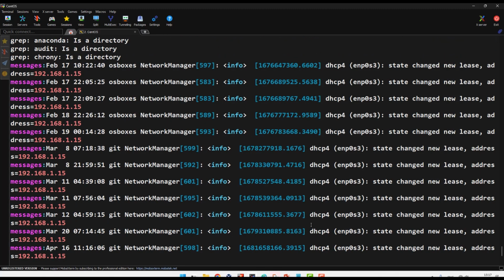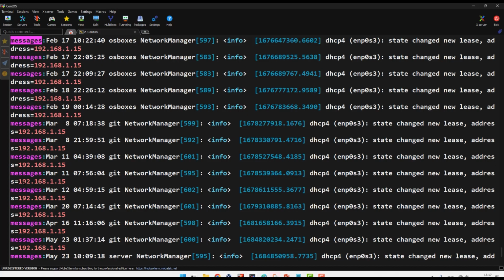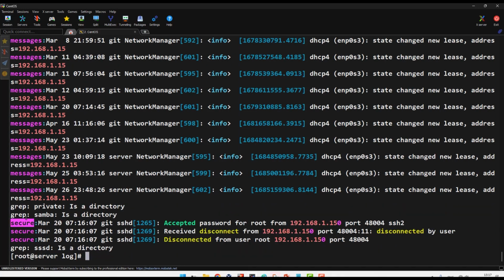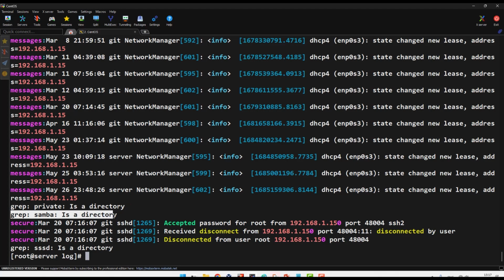Then they search and will give me a lot of files, meaning this message has this output many times. This file also has it. But if you see here, it says this is a directory. I cannot search inside the folder. This one is also the same. You see, is that inside the folder? I cannot search. This also I cannot search inside the folder.